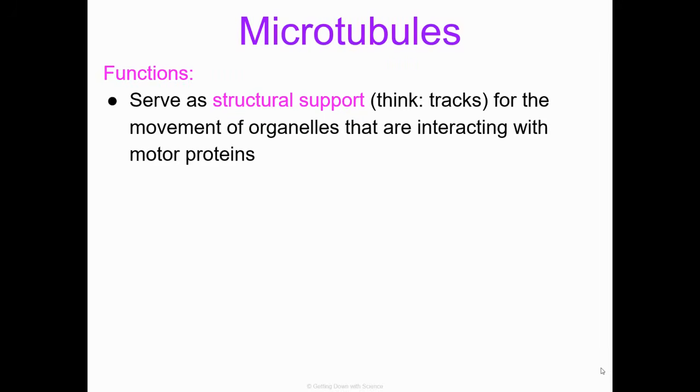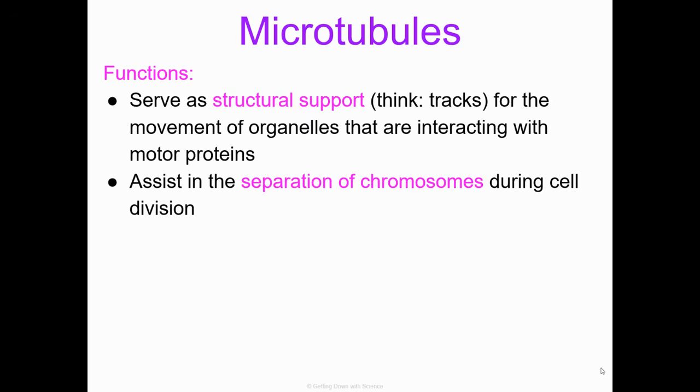So firstly, they can serve as structural support, and I like to think of them as almost tracks for movement of organelles that are interacting with motor proteins. So if an organelle comes into contact or interacts with a motor protein, microtubules are like the tracks for the train, basically, and they'll move on the microtubules. They can also assist in the separation of chromosomes during cell division and also cell motility in cilia and flagella, right? Those are the two options for cells for movement.